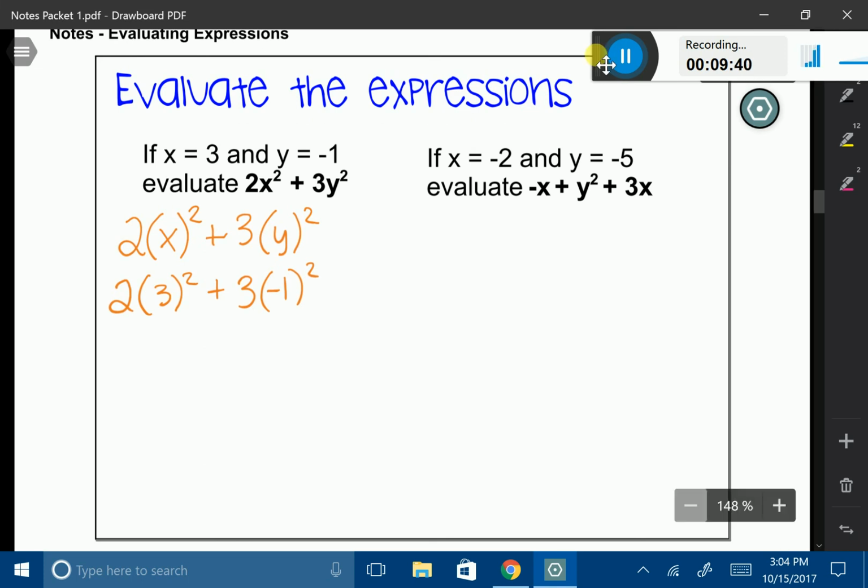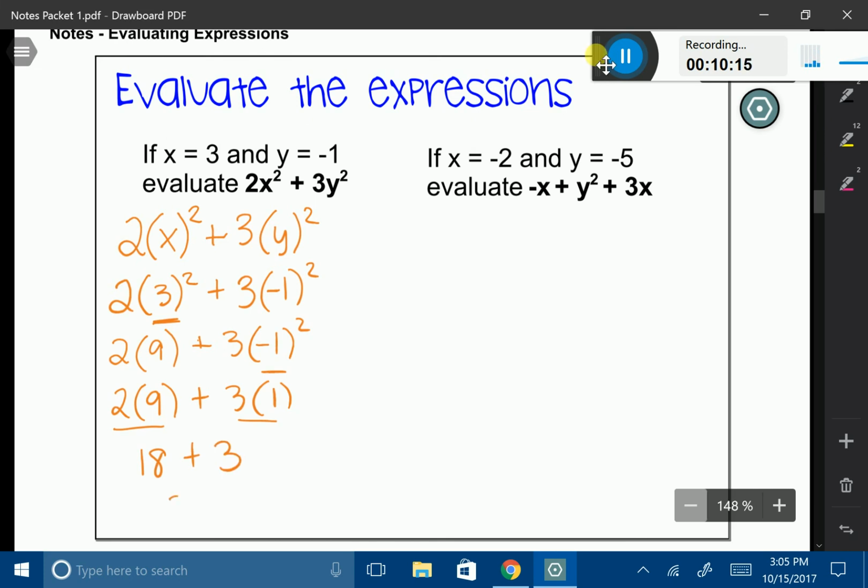All right, let's use order of operations. It looks like I have some exponents to work with. I have 3 squared. 3 squared is 3 times 3, which is 9. So now I have 2 times 9 plus 3 times negative 1 squared. I still have more exponents, so let's do negative 1 squared. Negative 1 squared is negative 1 times negative 1, which is 1. So I'm going to replace that with a regular positive 1. And now I have 2 times 9 and 3 times 1, so I have 18 plus 3, which gives me another answer of 21.